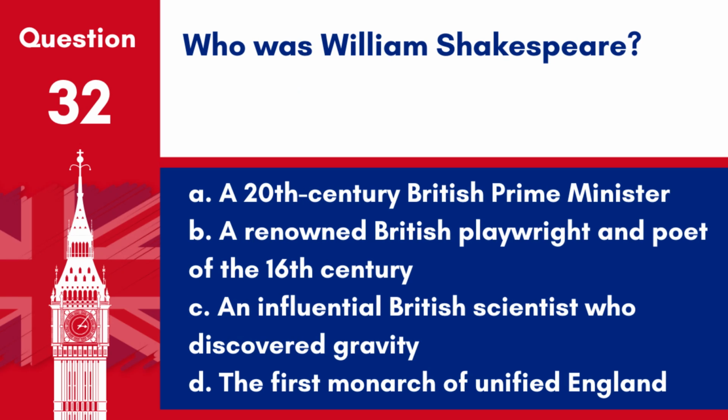Question 32. Who was William Shakespeare? A. A 20th century British Prime Minister. B. A renowned British playwright and poet of the 16th century. C. An influential British scientist who discovered gravity. D. The first monarch of unified England. Answer: B. A renowned British playwright and poet of the 16th century. William Shakespeare is considered one of the greatest writers in the English language, known for his plays and sonnets.